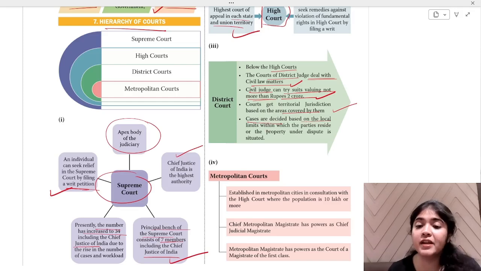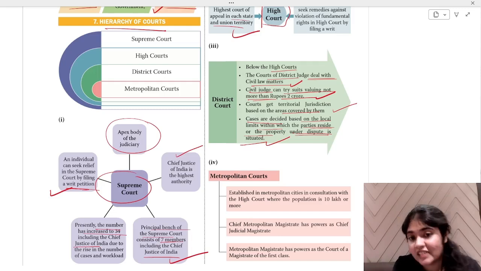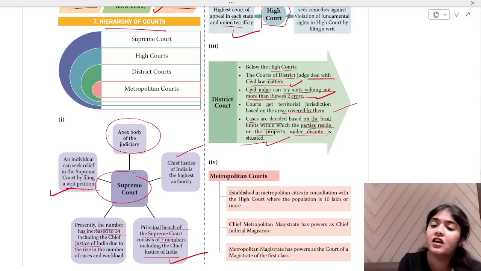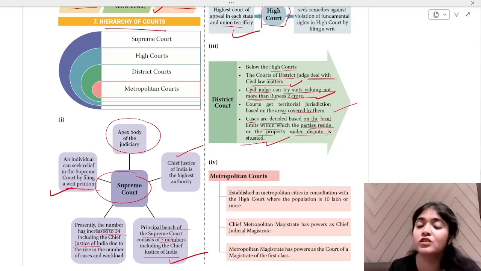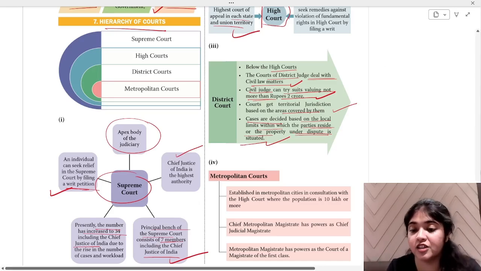Cases are decided based on the local limits within which the parties reside or the subject of dispute is situated. So if the dispute is between two people of Hyderabad, they can get the settlement done in the District Court of Hyderabad only. Okay, or where the dispute has happened, or where the parties reside, that is going to be the priority in the district courts.